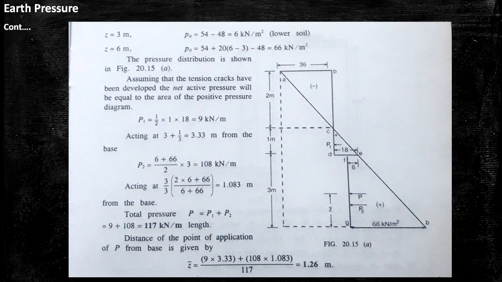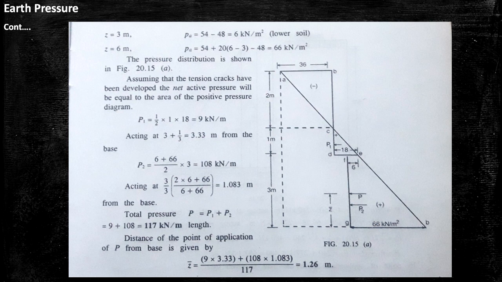Then, assuming that the tension crack has developed, the net active pressure equals the area of positive pressure diagram. So Pa equal to half into base into height, that is 9 kilonewton per meter, which acts at 3 plus 1/3, that is 3.33 meter from the base. Then we have to calculate P2.